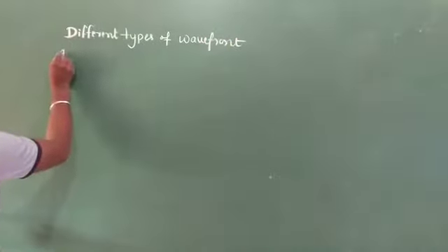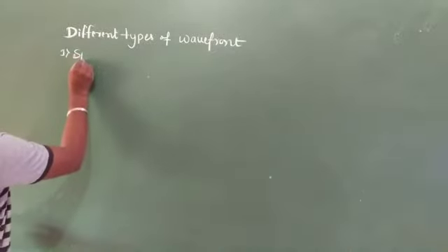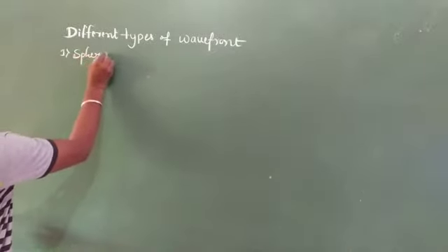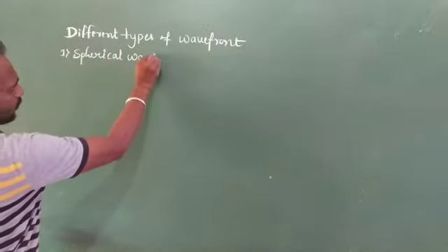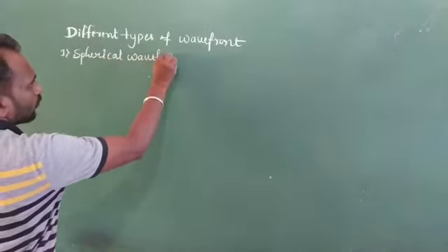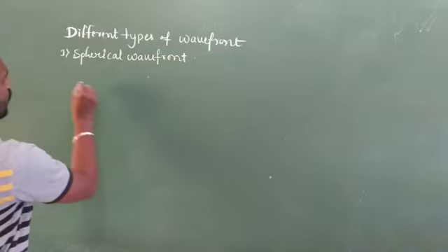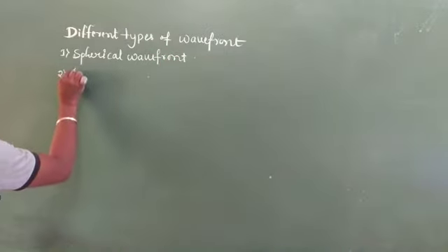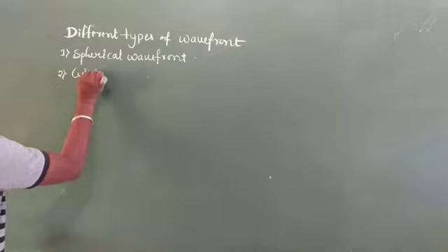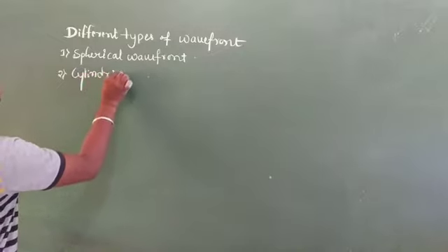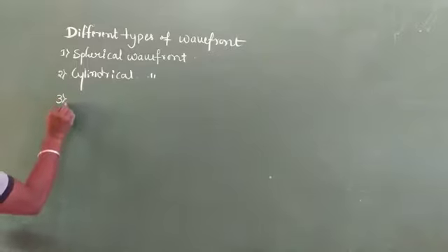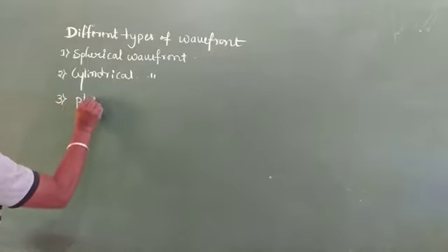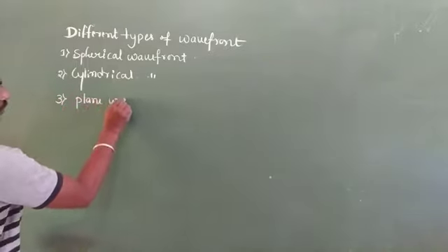The first one is the spherical wavefront, the second one is the cylindrical wavefront, and the third one is the plane wavefront.